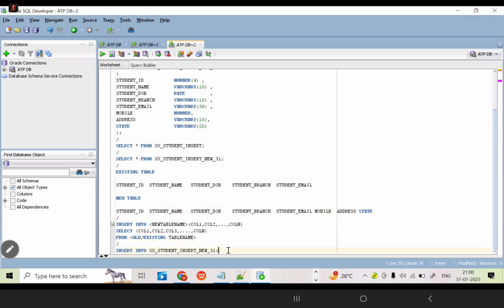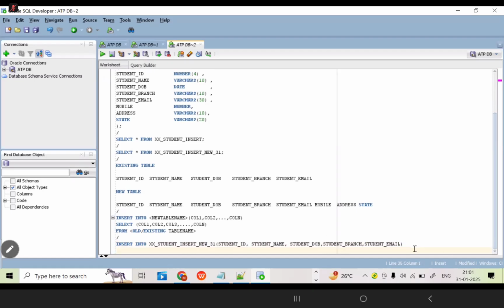Each column you need to separate with a comma: column 1, column 2, column 3, column 4, column 5. Is it okay? Now the closing bracket here. Clear up to this, all of you? Insert into table, and I have written the specific columns.